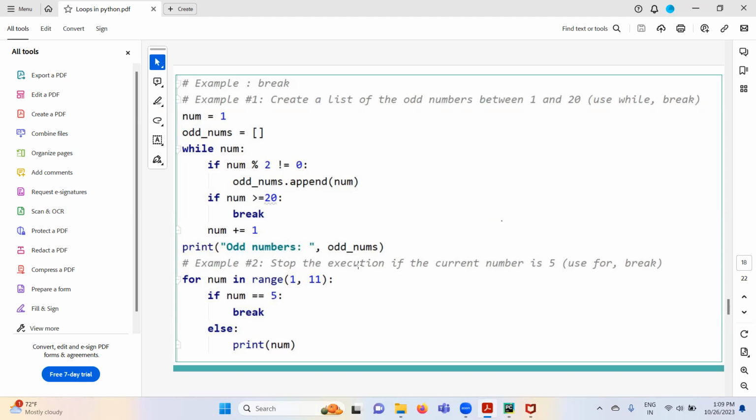Okay. Another example: stop execution when the current number is 5. Use for and break. Break is used inside the loop context, inside the loop block. Here, for num in range(1, 11), when the number is 5, we are terminating it, otherwise printing it. As soon as num becomes 5, the loop is going to be stopped. If the number is some other value other than 5, else is going to be executed here.